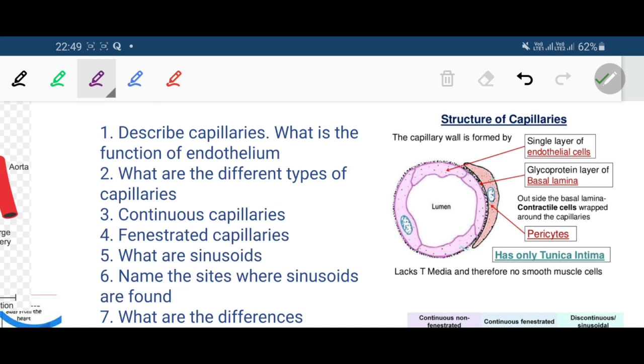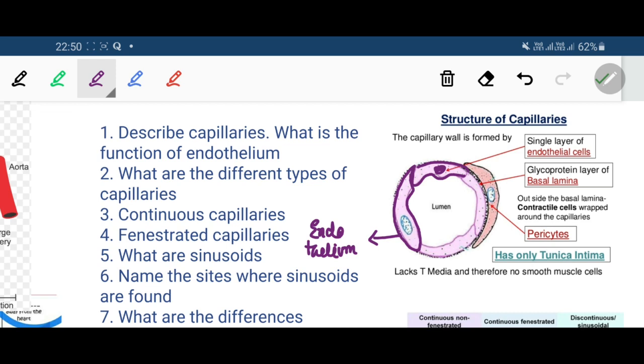The wall of a capillary is formed essentially by the endothelial cells. These are the endothelial cells, which are flat single layer cells lining the walls of the capillaries, having a nucleus. So the endothelium is a single layer of squamous cells, a single layer of flat cells, that lines the capillaries.